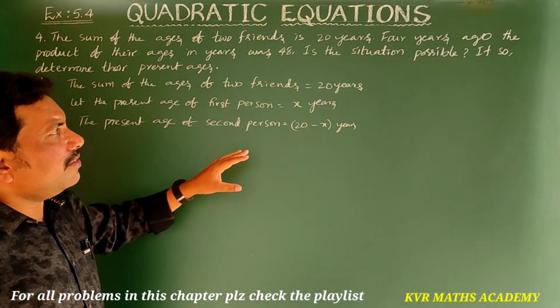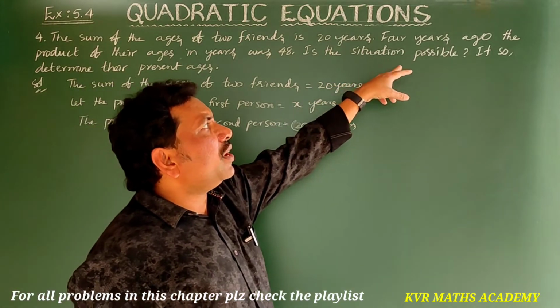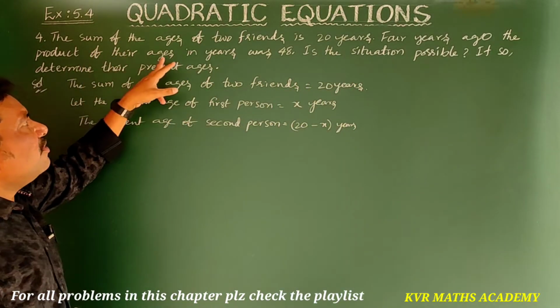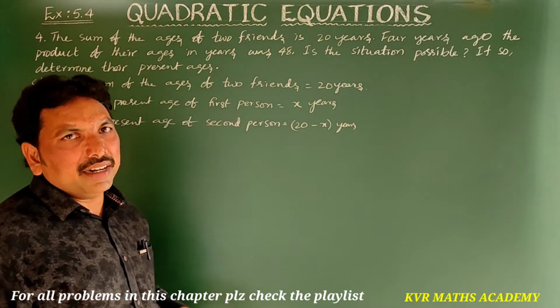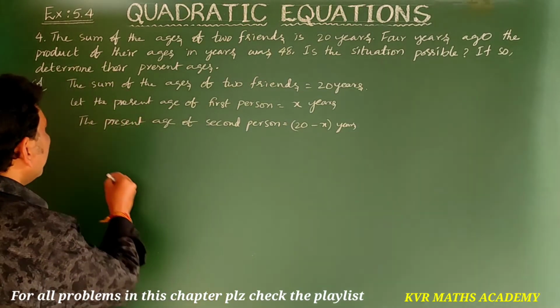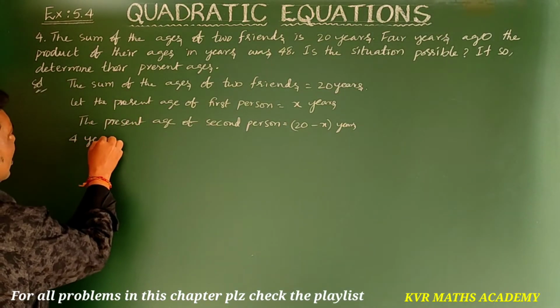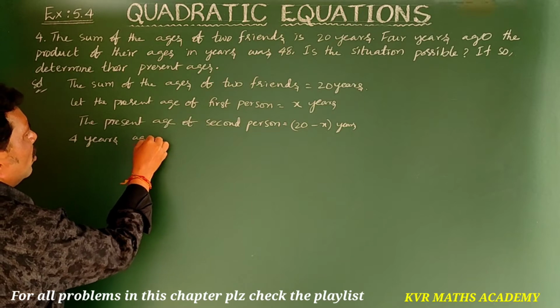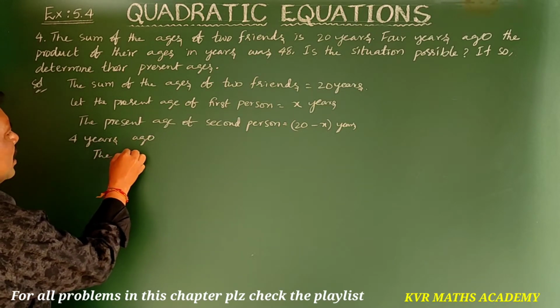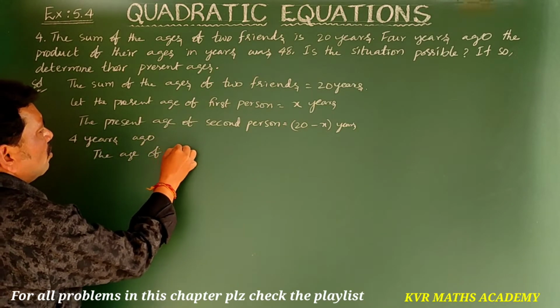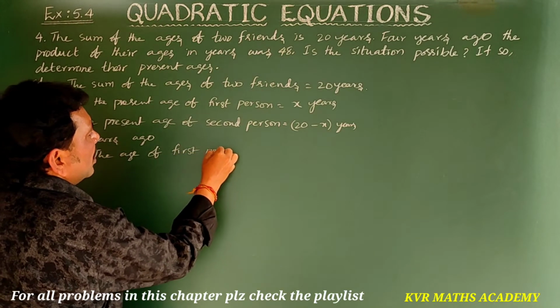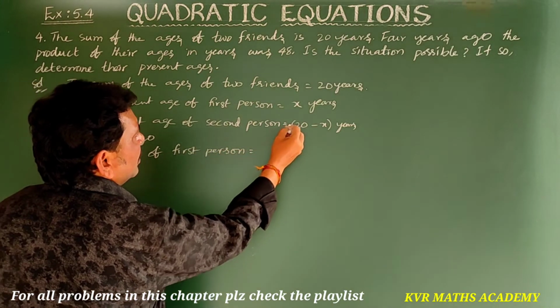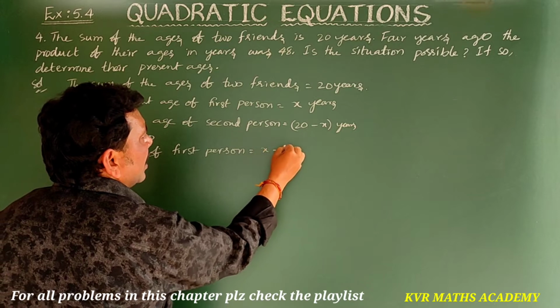Yeah. He has given another condition: 4 years ago, the product of their ages in years was 48. 4 years ago, the age of the first person is x minus 4 only.